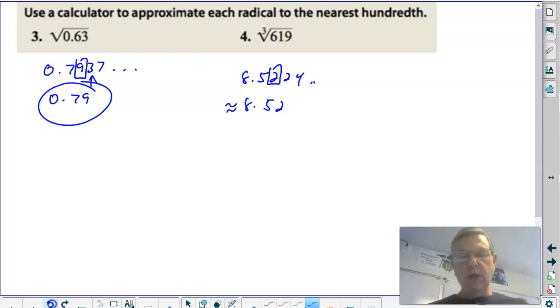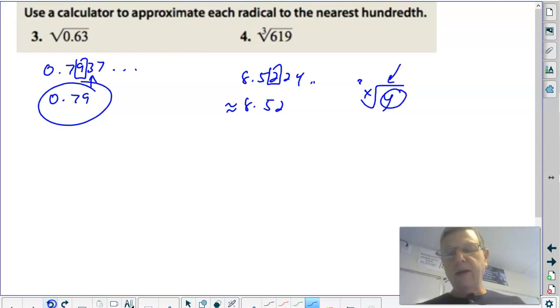8.52. What's your cube root button? For my calculator, I had an x root of y. So I punched in the 619, then I hit this button, then I put the 3 in for the index. That's how I did it on my calculator. Every calculator is going to be a little bit different. If you don't know how to do your calculator, just Google it. In these days, say the model of your calculator, Google your question, how do you take a cube root, and you'll get it in a matter of seconds.